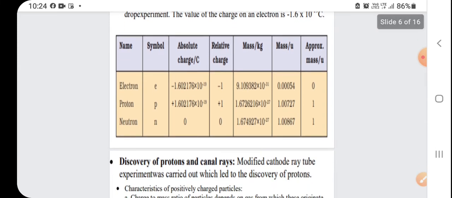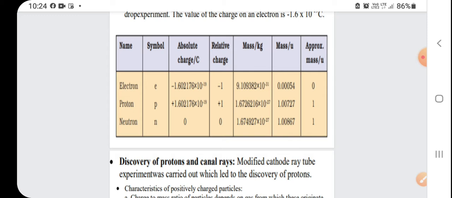Now you see, electron has the symbol e, proton symbol p, and neutron symbol n. So absolute charge is given. Absolute charge on electron is minus 1.6 into 10 to the power minus 19 coulomb, and charge on proton is plus 1.6 into 10 to the power minus 19 coulomb. So relative charge is taken as minus 1 and plus 1.